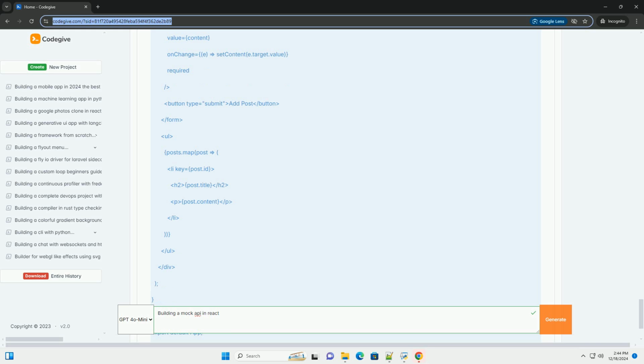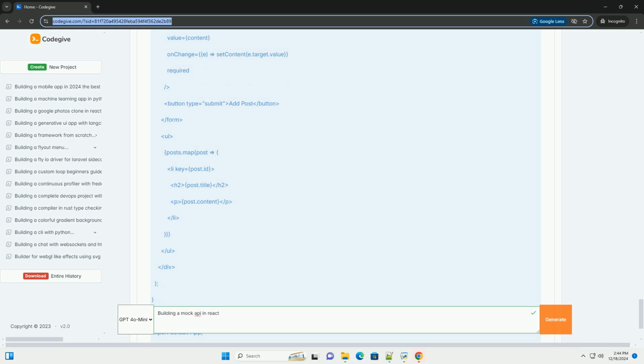/form. ul. posts.map post, li key equals post.id. h2 post.title /h2. p post.content /p. /li. /ul. /div. Export default App.